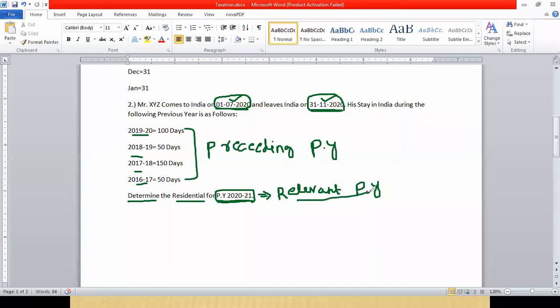Relevant previous year means a previous year for which we are determining the residential status. This you can understand from the question also. 1st July 2020 to 31st November 2020 will come in this previous year, no? Okay. So this previous year is known as relevant previous year. All other previous years before this relevant previous year will be known as preceding previous years. Clear?